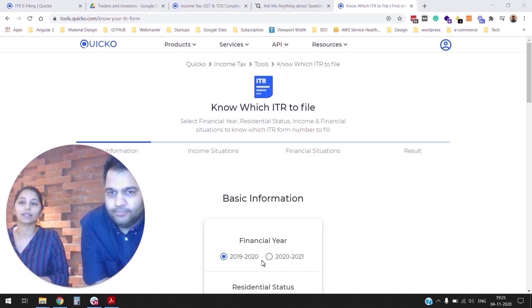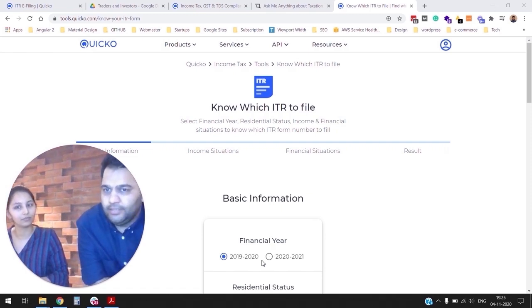Okay. Next form is ITR 4. That is for presumptive taxation income. So when you don't want to maintain your books of accounts, you get an option to report 6% or 8% of your turnover as your presumptive income, and in case of profession, 50% or more of your gross receipts as a professional income. So that is ITR 4.